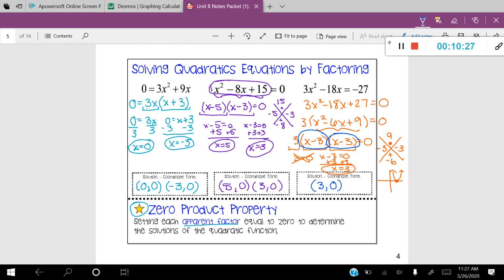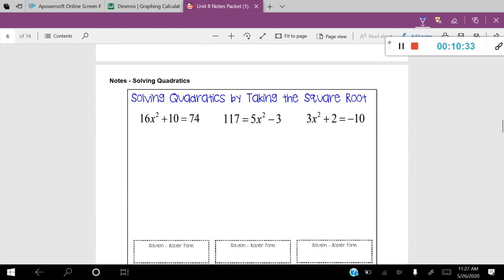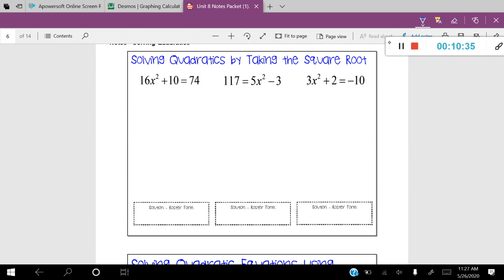Okay, this is the first technique on how to factor a quadratic, or how to solve a quadratic. Let me teach you another method. I'm going to go ahead and scroll down, and let's talk about taking the square root of both sides.